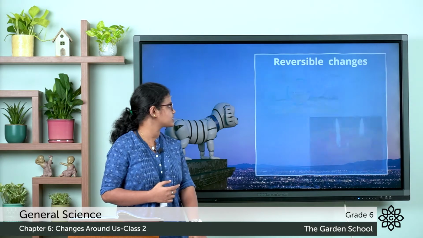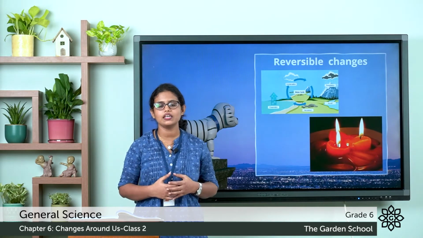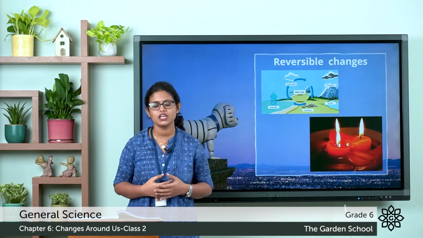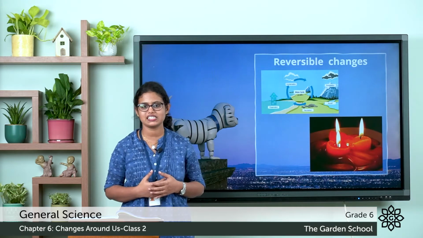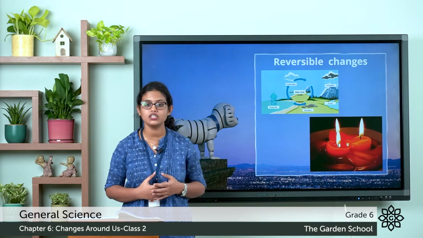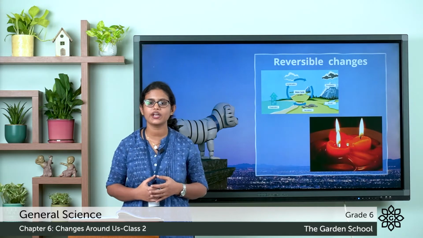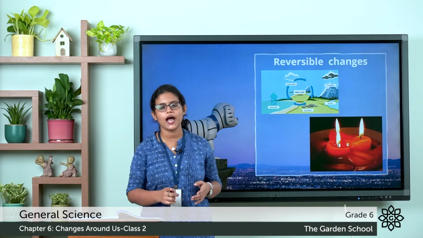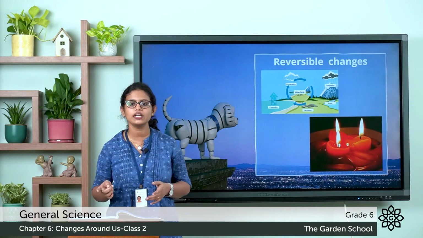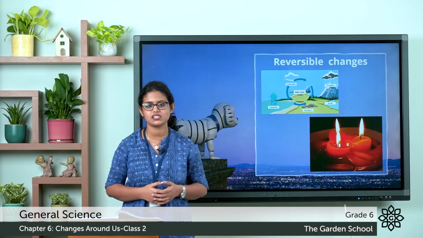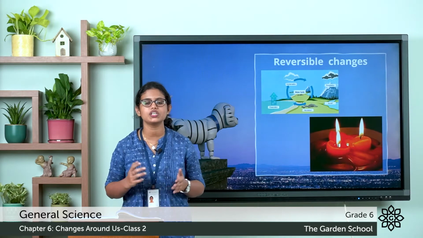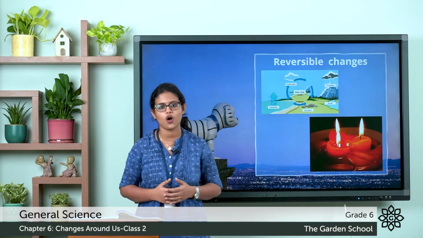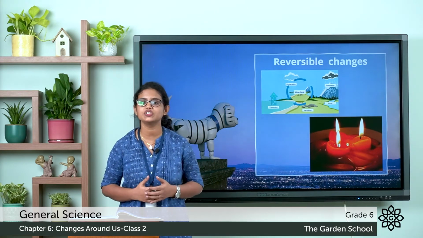Let's see some examples. The first one is melting of ice into water. Is it a reversible change? Yes. Ice is in solid state. On heating, it changes into water. Can you change water back to ice? Yes. On cooling, water again changes to ice. So is it a reversible change? Yes. Why? It can be reversed to its original form. It is just a temporary change.